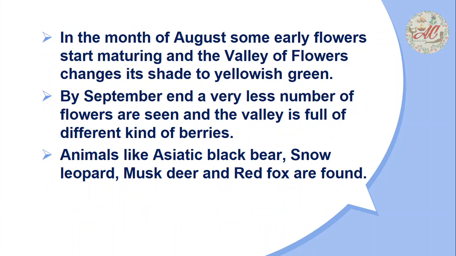In the month of August, some early flowers start maturing and the valley changes its shade to yellowish green. By the end of September, very few flowers are seen and the valley is full of different kinds of berries. Apart from flowers, in the Valley of Flowers we can also find animals like the Asiatic black bear, snow leopard, musk deer and red fox.